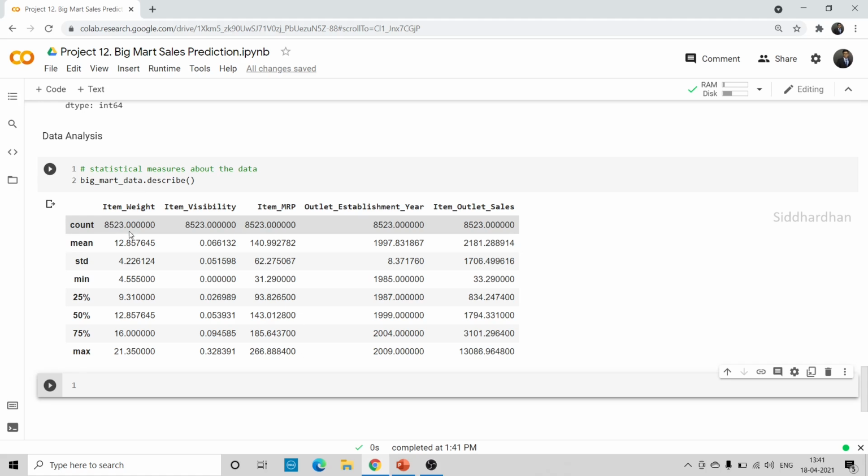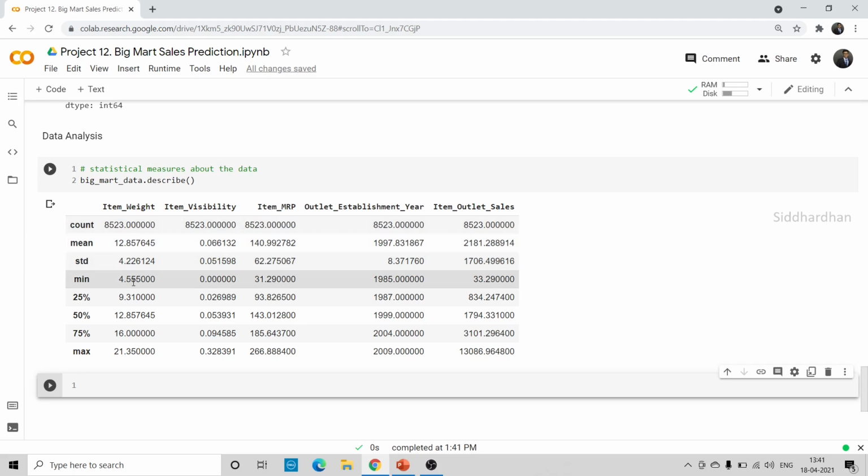8523. So totally we have 8523 data points, and we have these many item weight values. And what is the mean of these item weights? The mean is 12.85. So this is the average of the item weight column, and we have the standard deviation. So what is the standard deviation for each of these columns? Each has its own mean and its own standard deviation. The second is the item visibility, item MRP, etc.